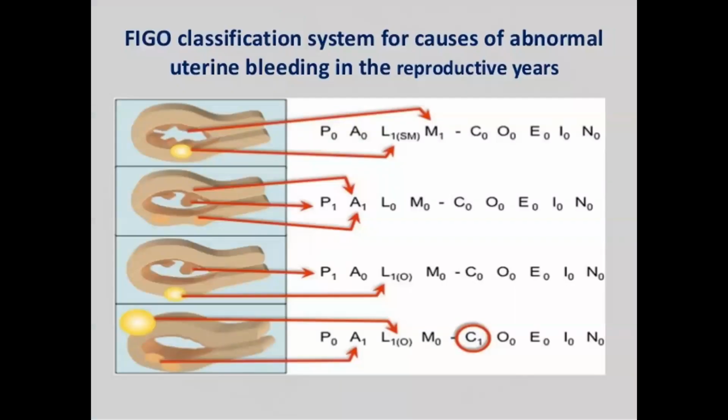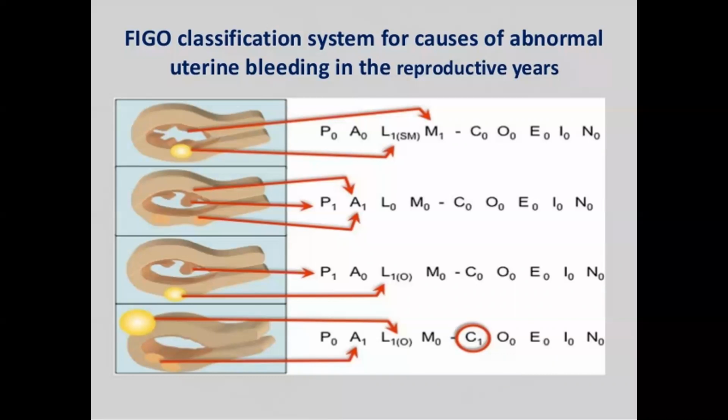So here you can see this woman is having fibroids, myohyperplasia and endometrial carcinoma. So they have written P0A0 under L1 and it is submucous fibroid. They have written SM within the brackets, and M is 1 and 0 for all these things. Here you can see this woman is having endometrial polyps and adenomyosis. So they have written like this. Then here she is having polyps and also fibroids, which is a subserous fibroid.